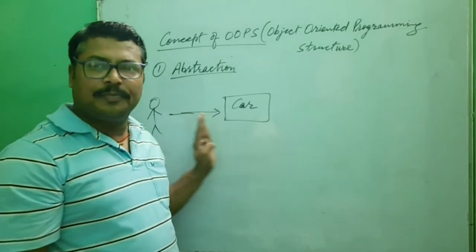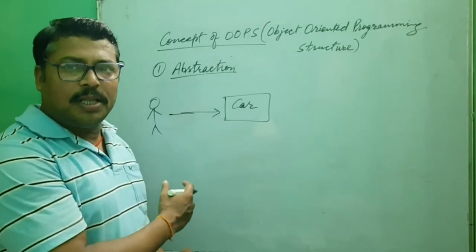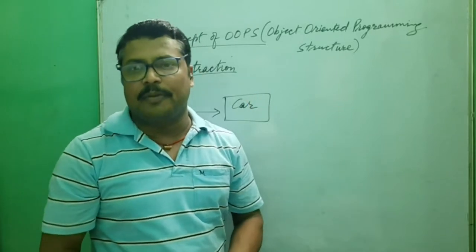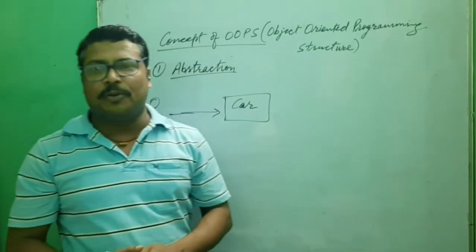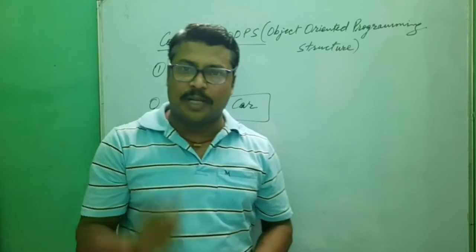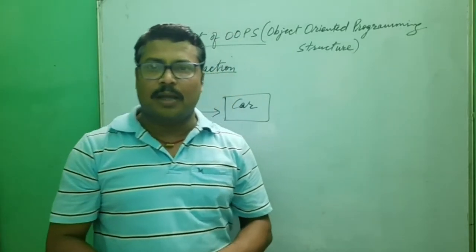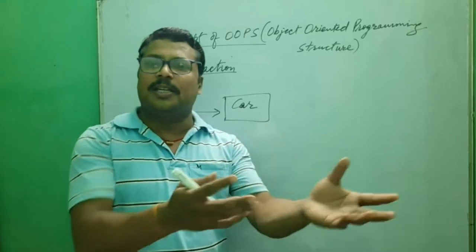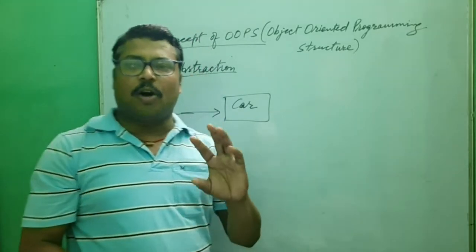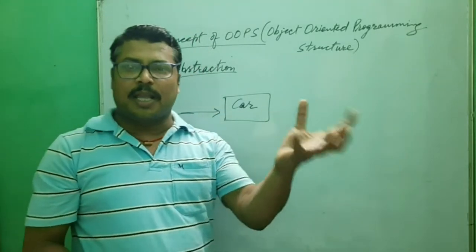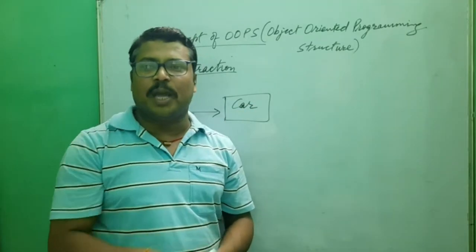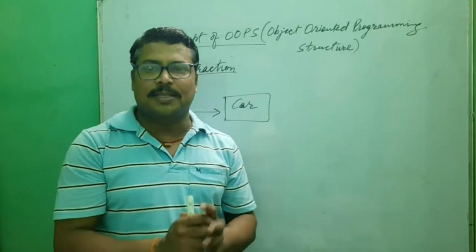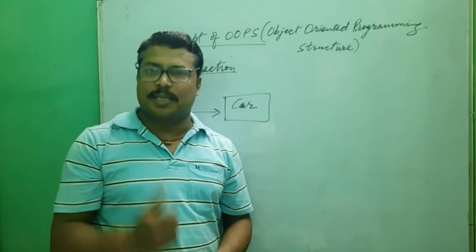Similarly, when you click a photograph with a digital camera, you only use one button to operate it. We do not get complete details of how the snaps are captured and how they are stored in the memory chip. Internally we do not access these things, only the essential ones.